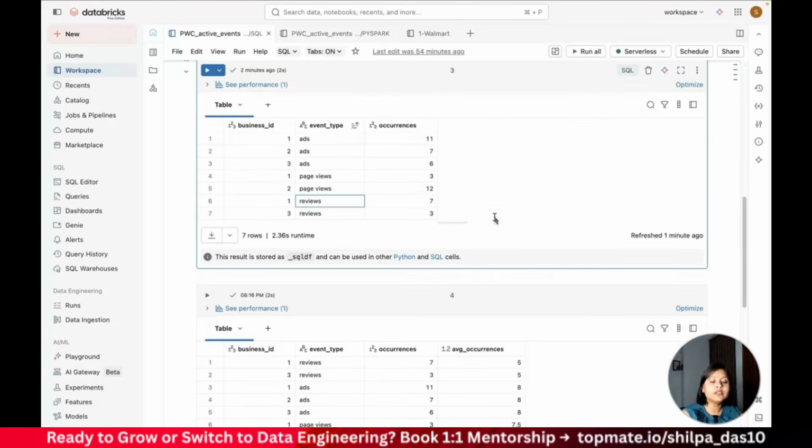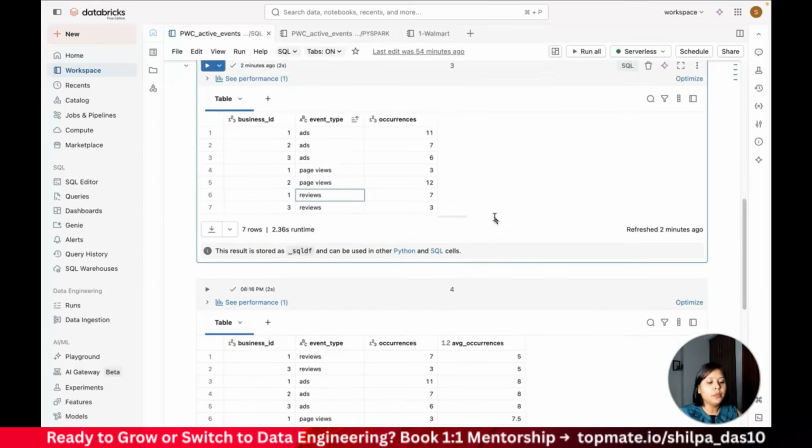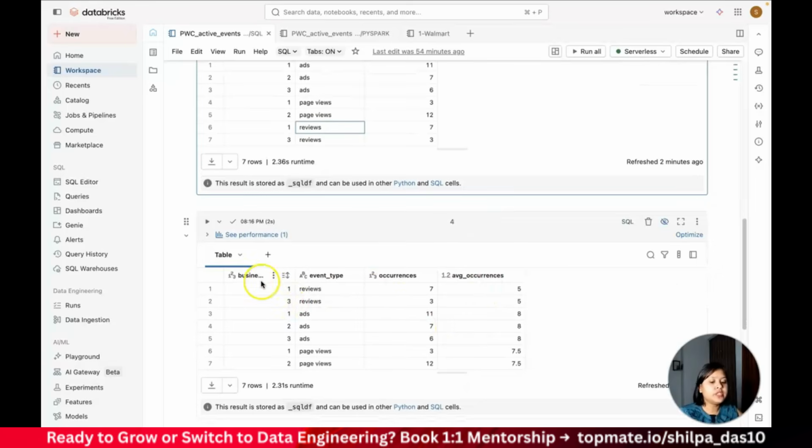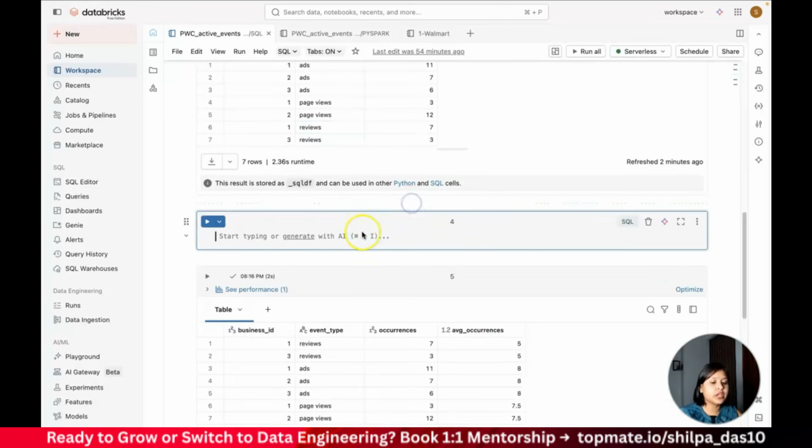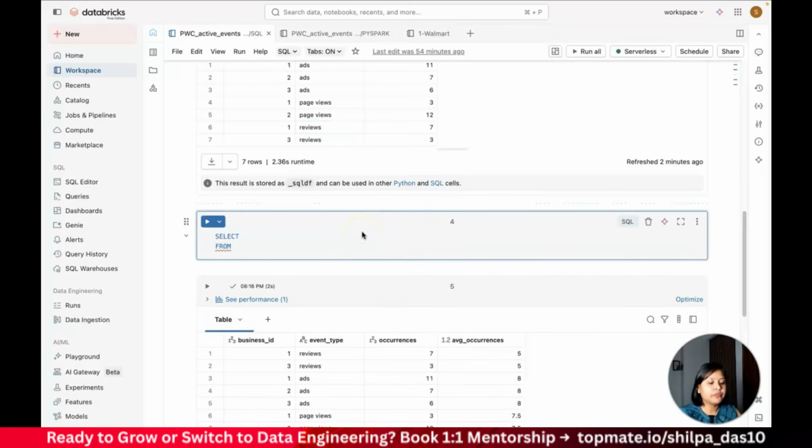I'm telling you this, you don't have to solve it in the interview step by step. I'll show you the result step by step, but you can combine it at the time of the interview itself. So here, what I will do is first I will calculate the average occurrence. So how will I calculate the average occurrence? I will do a select from, okay, I cannot just do an average occurrence of the complete table. I need it by what?